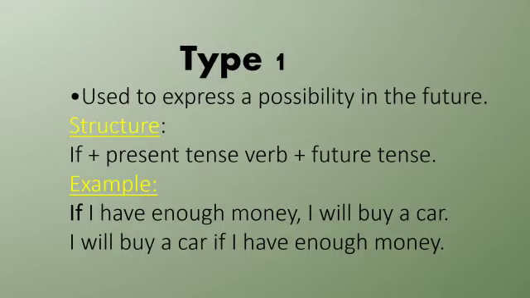In some cases, present continuous tense, present perfect tense and present perfect continuous tense can be used in the if clause. If he is still talking on the phone, tell him to hang up the phone. If my mother has cooked the meal, has cooked, present perfect, I will eat my food. If she has been studying since 8 o'clock, has been studying, present perfect continuous, she will need to take a break. Okay. So, type 1 is used to express a possibility in the future.